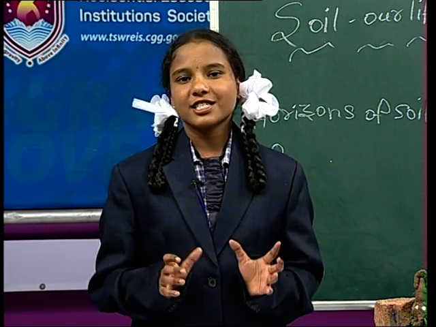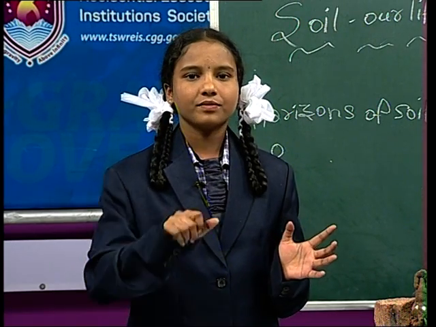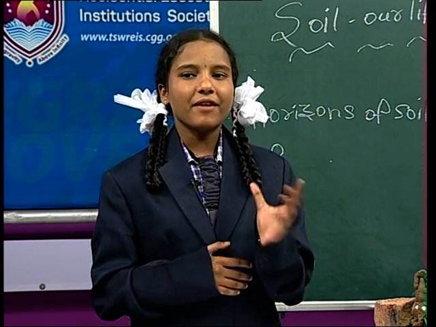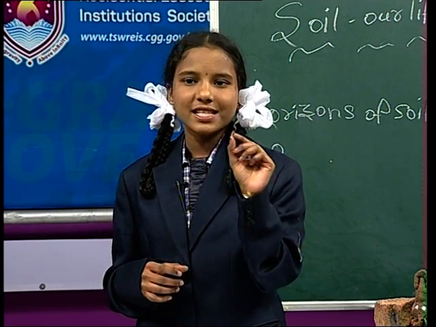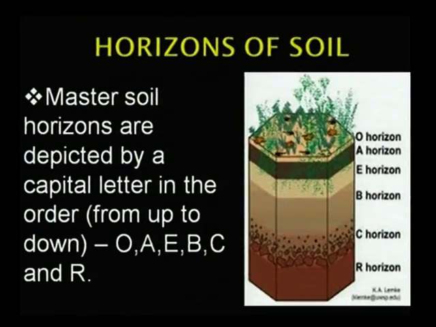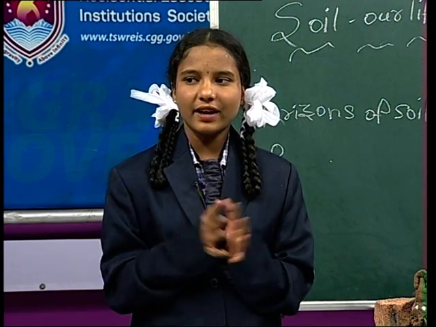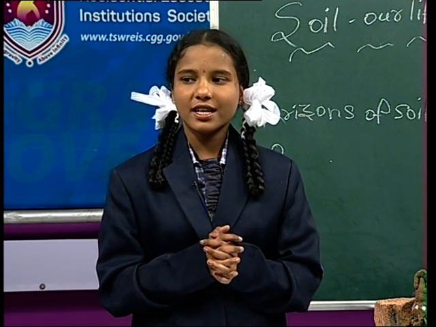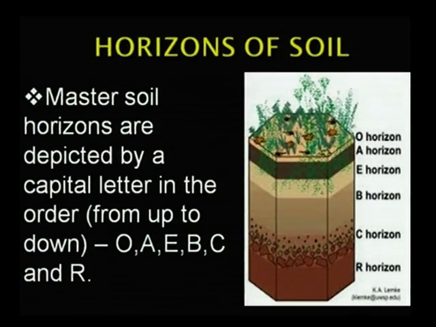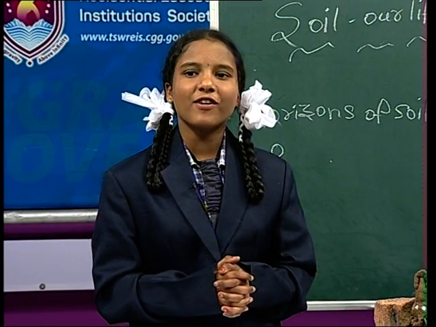Okay. The horizons of soils are depicted by capital letters from up to down. What is meant by horizon? Yes, a vertical section of layers found in a given area is called a horizon. Okay.